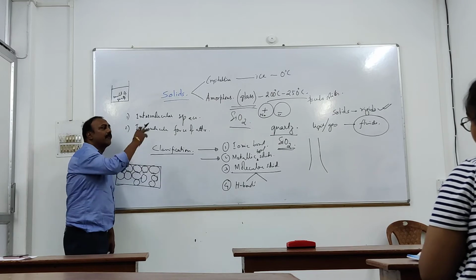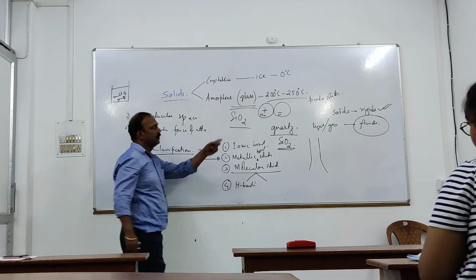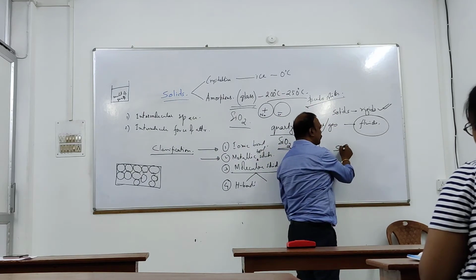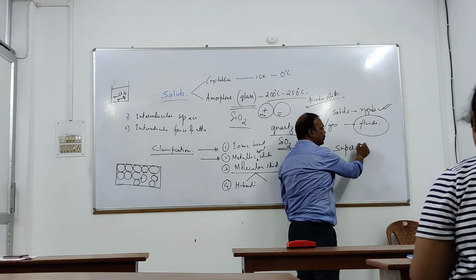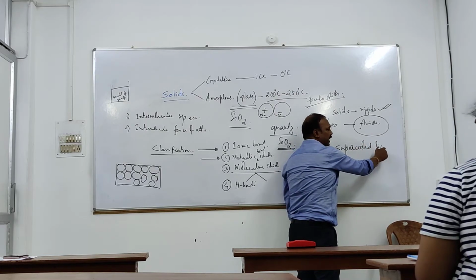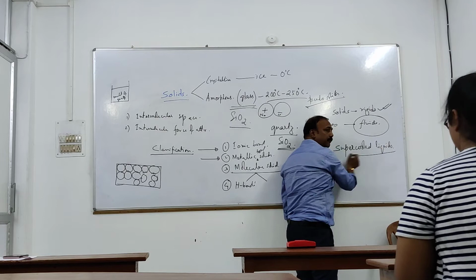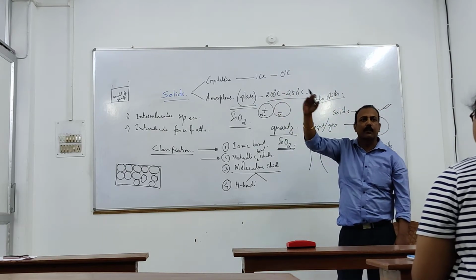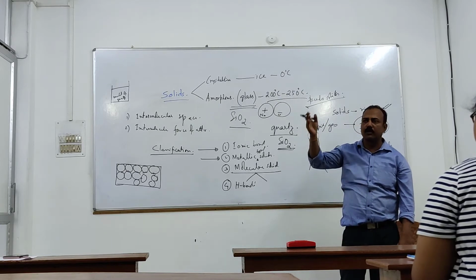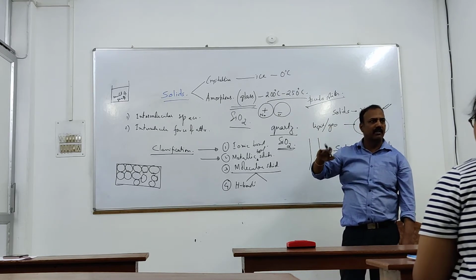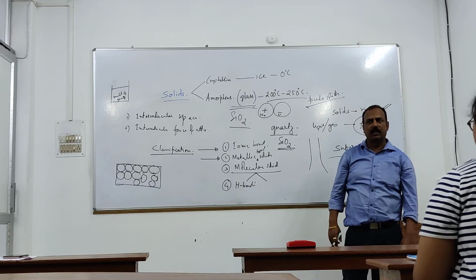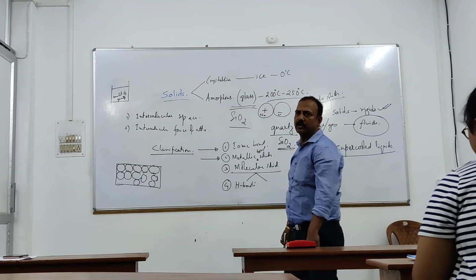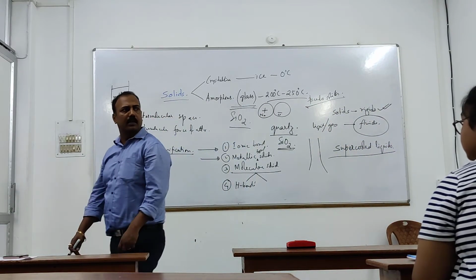That is why amorphous solids are also called, I am using certain terms, okay? Amorphous solids are also called supercooled liquids. Can you understand the words? We are converting the crystalline solid into liquid, and then we are supercooling it. We are cooling it very rapidly, very fast. That is why these are also called supercooled liquids. Which are called supercooled liquids? The amorphous solids. Is it clear? No doubt?